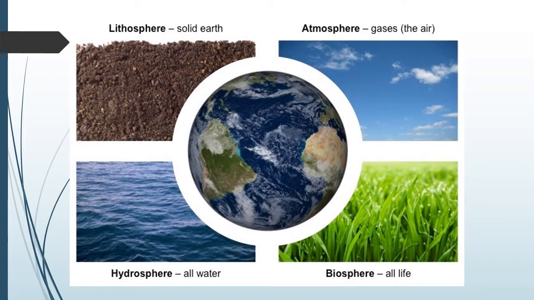So when we are talking about the spheres of the earth, the different areas of the earth, it is not just physical location, but all the things that make the environment of the earth. And earth is the only planet which has all these things. That's why it's quite unique. Our earth is unique in the solar family.